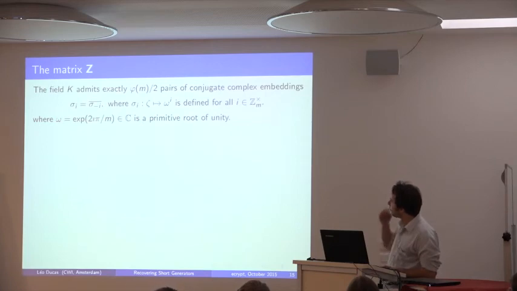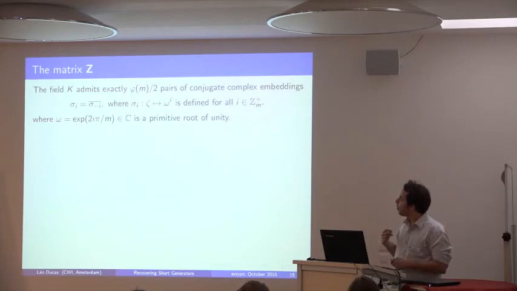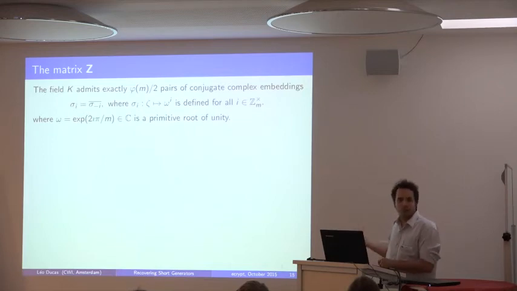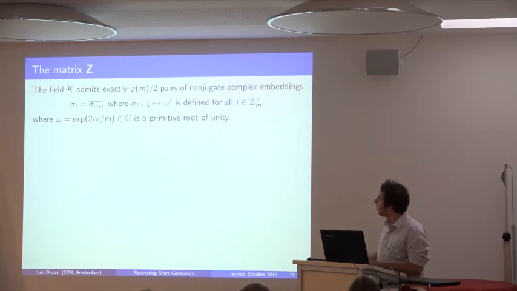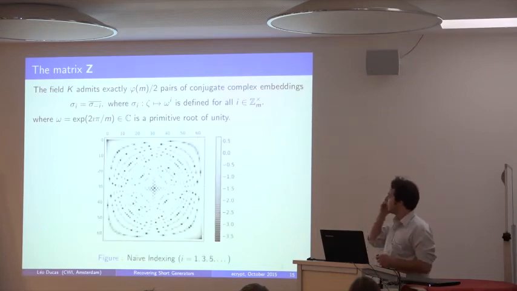So what are the embeddings? The embeddings are given simply by sending the formal root of unity zeta to a legitimate complex root of unity. Okay, so omega is a concrete root of unity in the complex numbers, and we can send zeta to any of those powers where e is an invertible element mod m. Okay, so we plot it and we get this nice matrix.